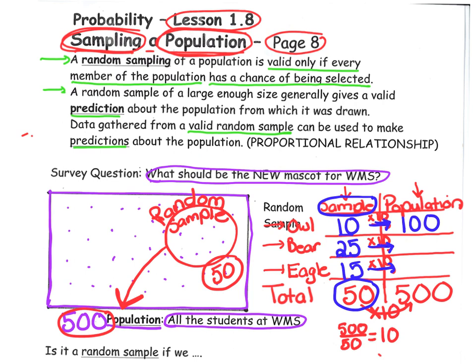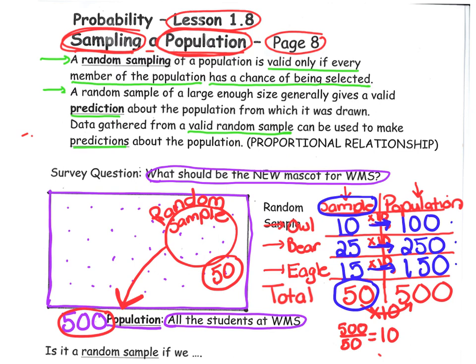Then 25 times 10 means we should get 250 votes for the bear. And once again, the eagle, let's multiply it by 10. 15 times 10 is 150 votes for the eagle. And if you add up these three amounts, you get 500.